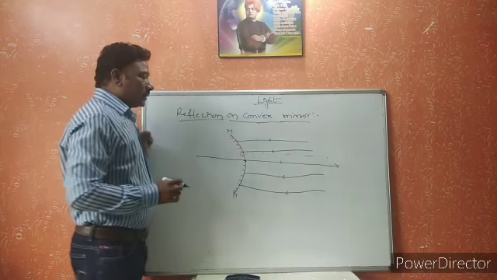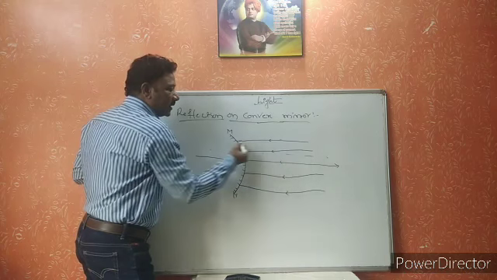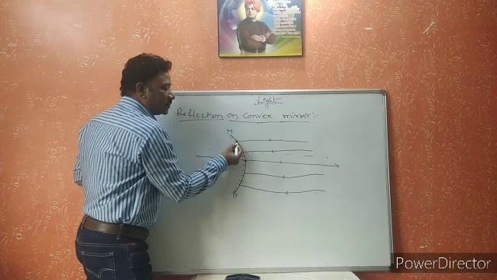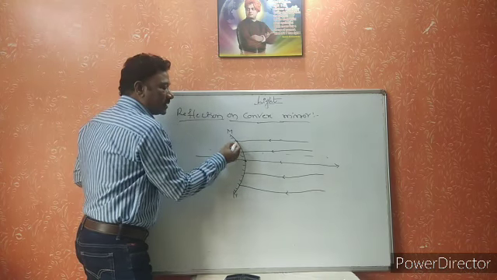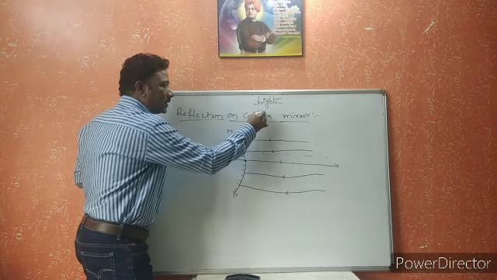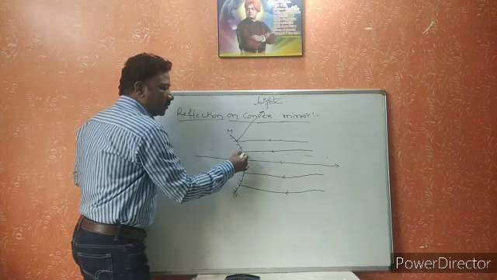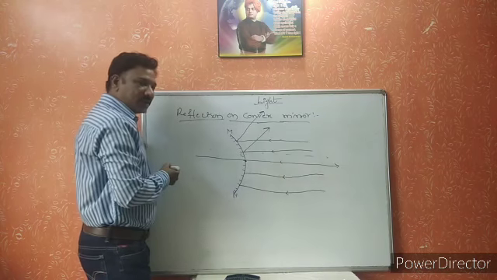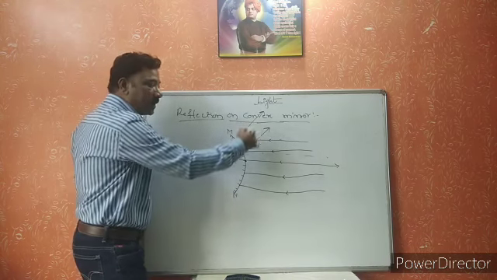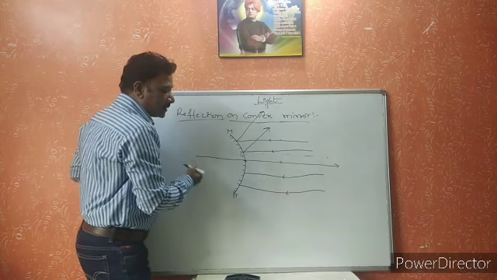Now come to the point. Here, this is the first ray. It is incident at this point. After reflection, it will move in this direction. This is the second ray. It will move in this direction. These are the reflected light rays, which I am now drawing.